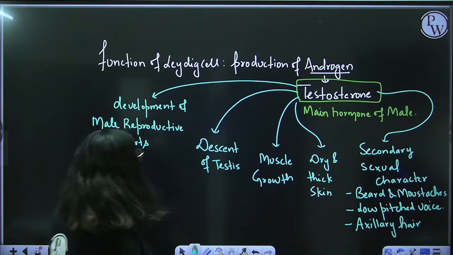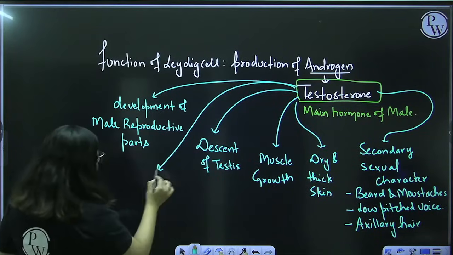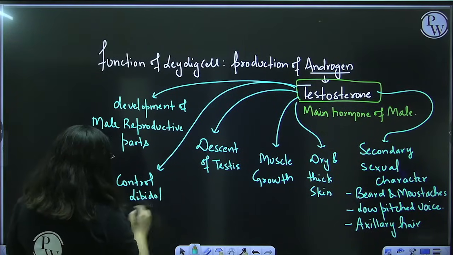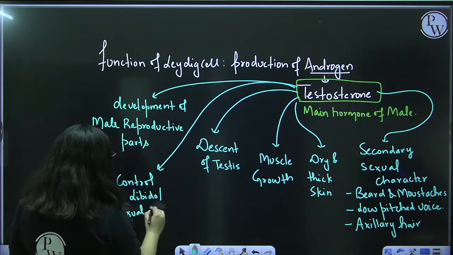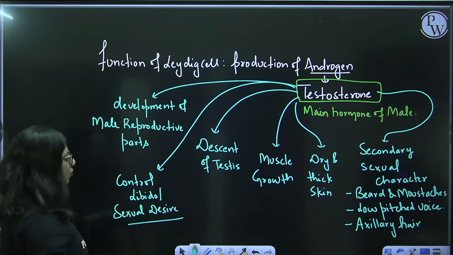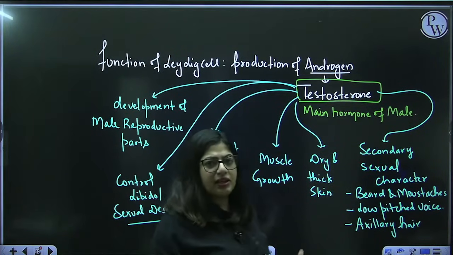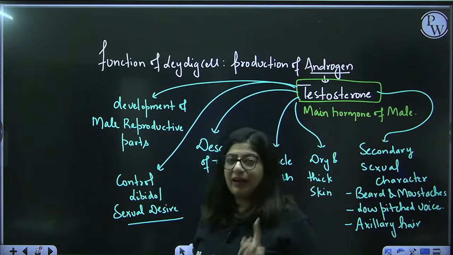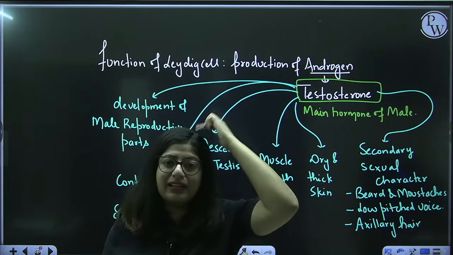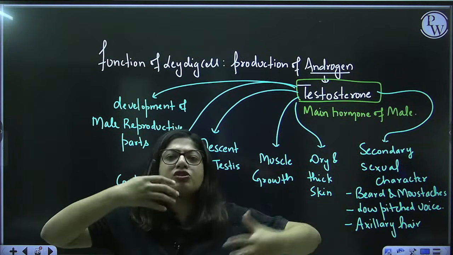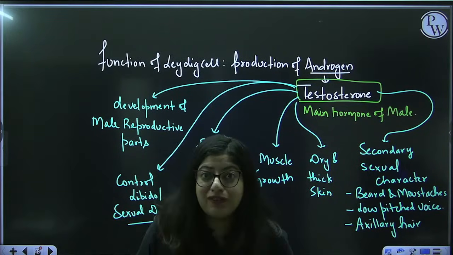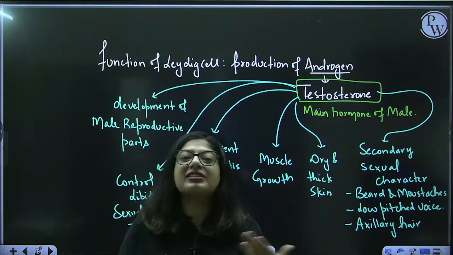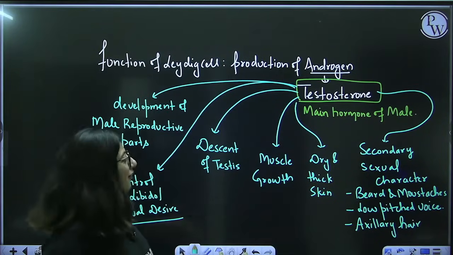Another important function of testosterone, it controls libido. What is libido? Sexual desire. The feeling of wanting sexual intercourse, those sexual thoughts and emotions, are due to testosterone. Testosterone is secreted by testes, produced by Leydig cells, but it goes to the brain and tells the brain the feelings and emotions of love making. This is how it works.